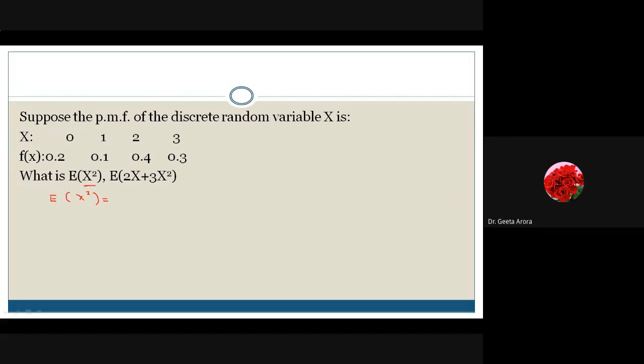So let me show you the answer. I think Himanshu has given me the correct answer: 0.1 plus something into 4. First one, okay, let me do. Himanshu, your answer is correct. Let me tell others how we are doing.